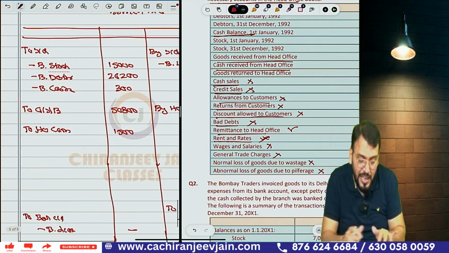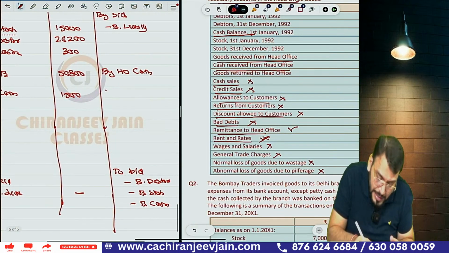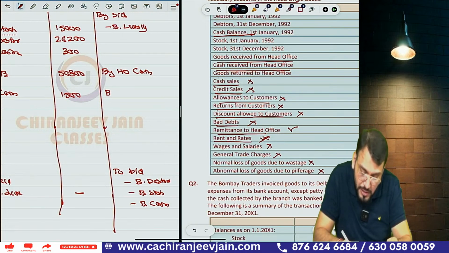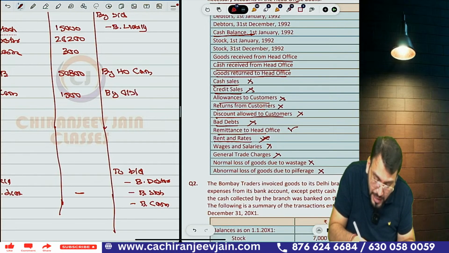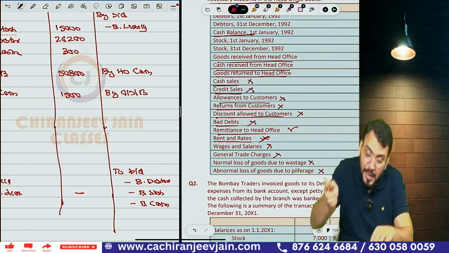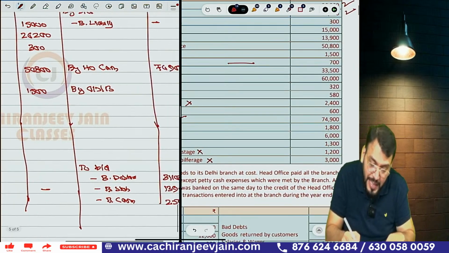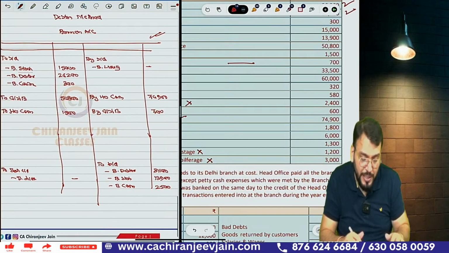You can see all the transactions we have written. Only these two will come, and one more will come. If suppose some goods are returned, there was goods returned that I have missed: goods returned to head office. So we write down by goods sent to branch means goods returned by branch to head office. This I have missed. So what was the amount? 700. That will come. So normally these are the transactions which will be recorded.